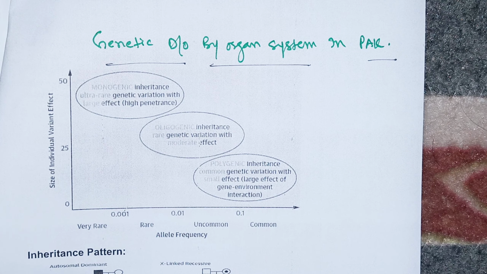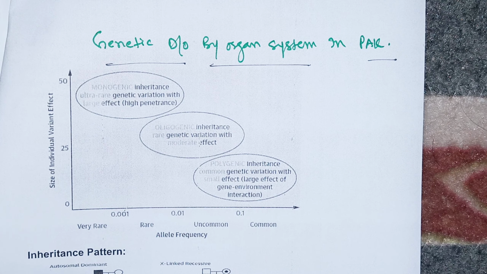But once you have inherited the gene for developing diabetes from your father, whether you will develop diabetes or not is not that certain. So this inheritance is very much common.